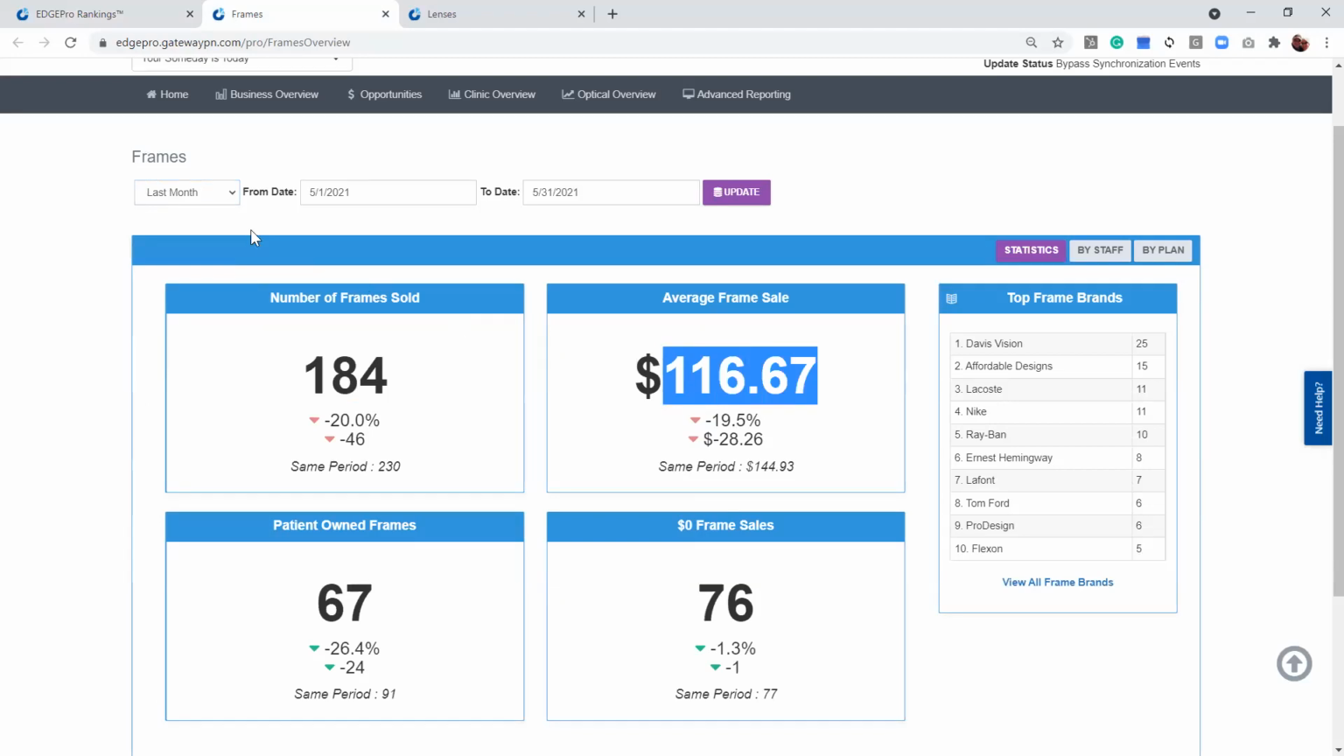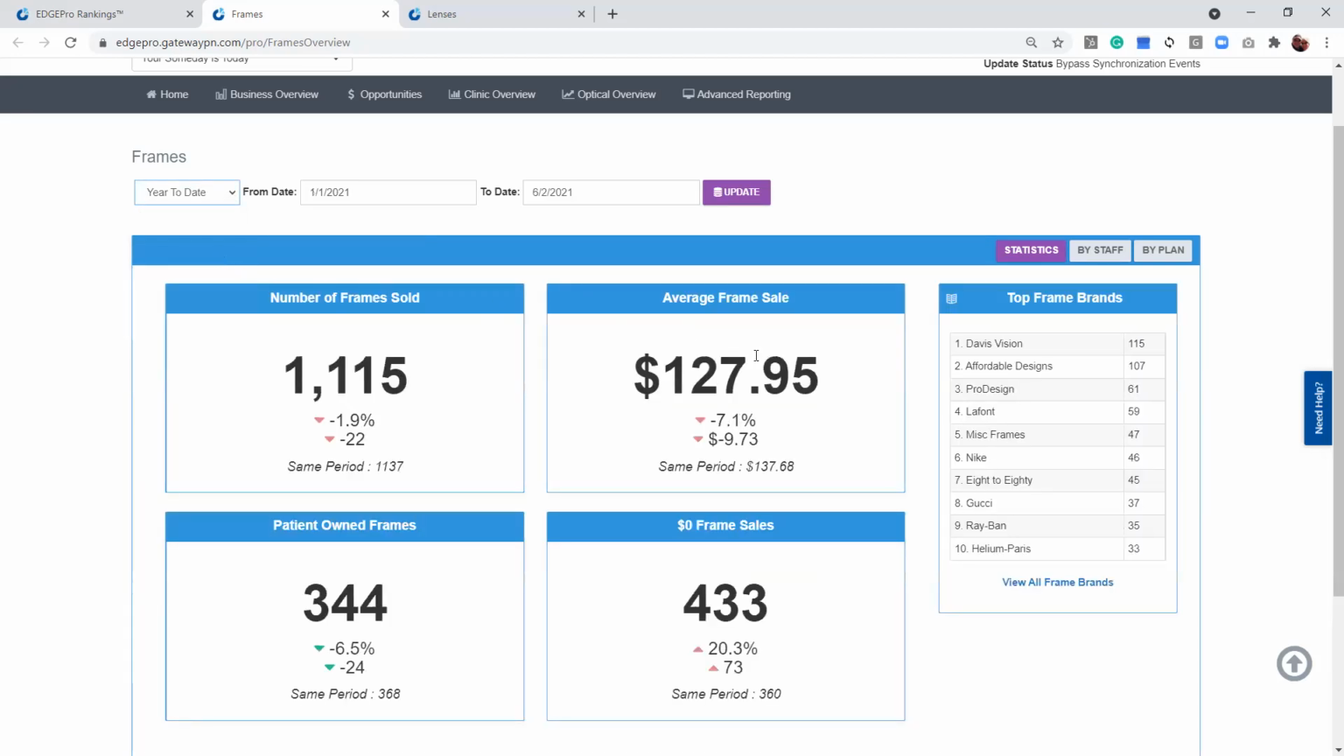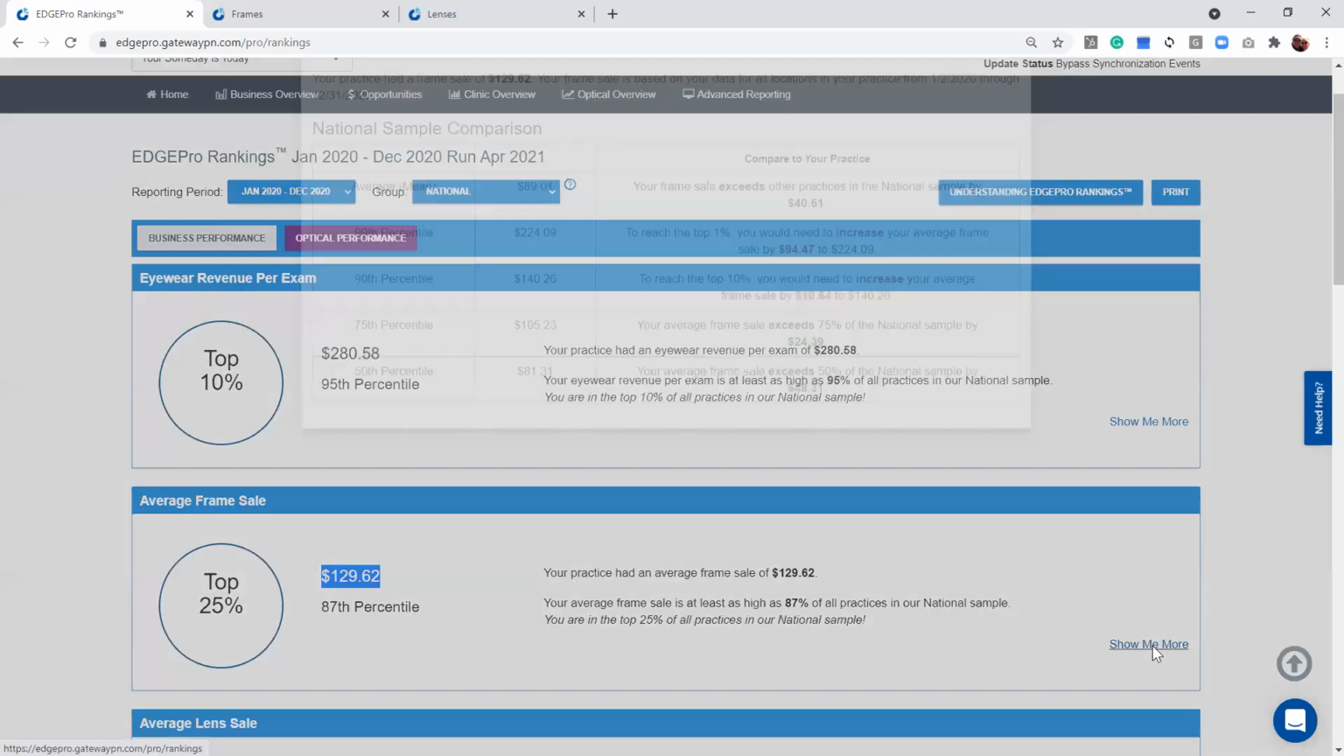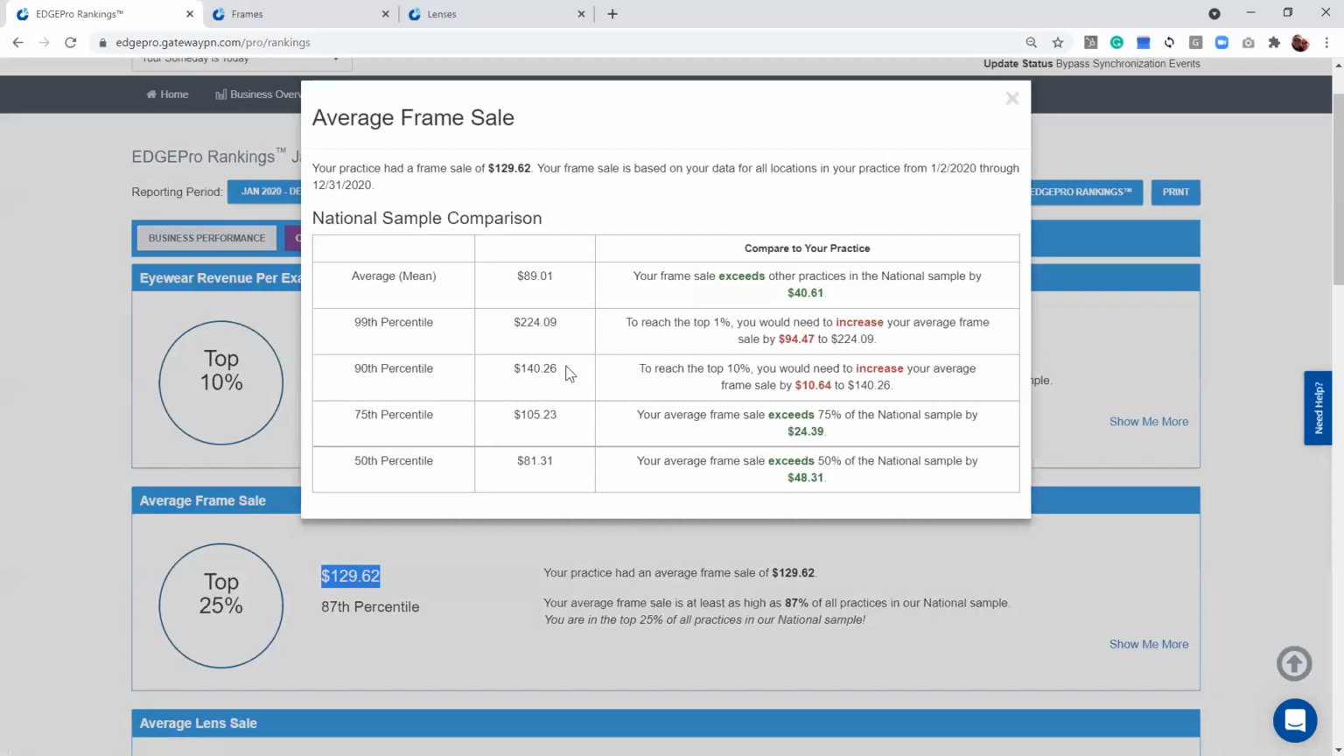Again, you get better averages when you have more than just 1 month in your date ranges. So we're going to look back at year to date. We're at 127 currently. And when we ran the rankings last time, we were at $129. So we have dropped by about $2 overall compared to last year. But if you want to move to the next level, let's click our Show Me More button again. And we're $11 off here from being in the top 10%.